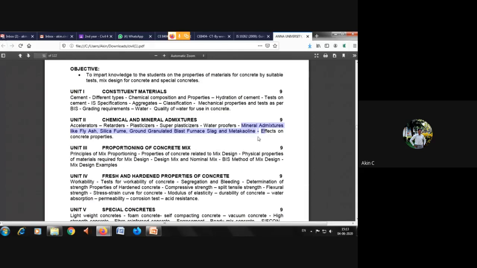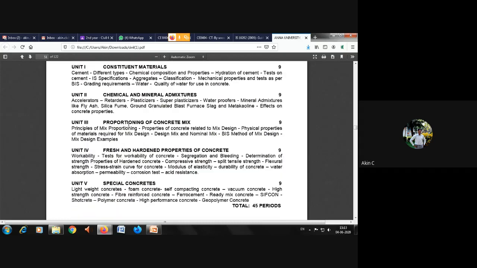So it's very easy and very simple for you to learn, and we'll see the detailed things in the PPTs or the notes. So these are called accelerators, retarders, plasticizers, superplasticizers, and waterproofers. And mineral admixtures are fly ash, silica fume, ground granulated blast furnace slag, and metakaolin. So these are the natural elements.